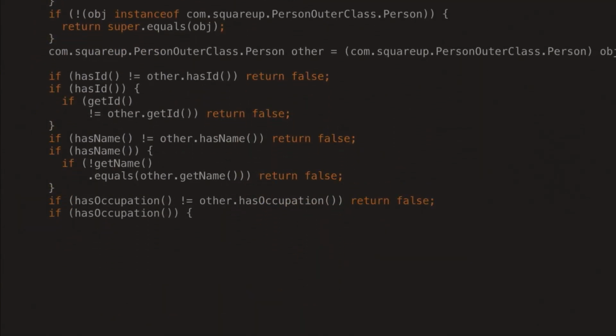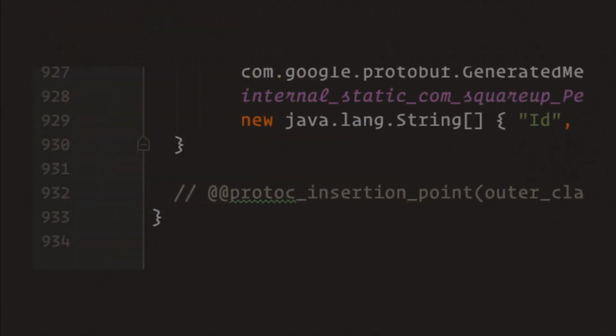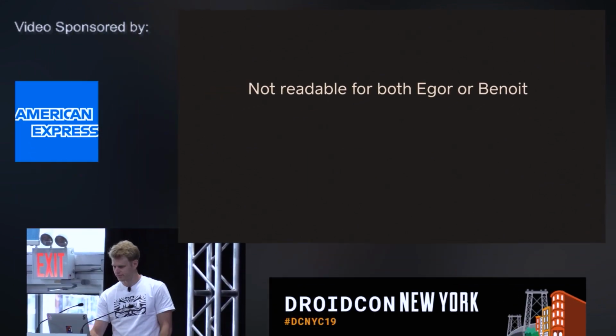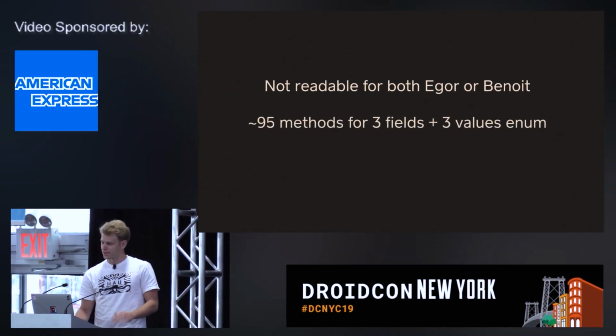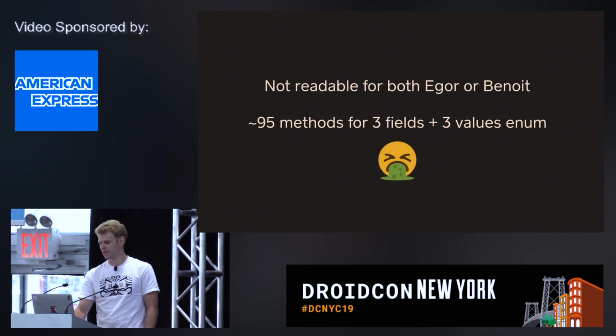When I copy-pasted the code, it was so long that Keynote said, OK, you stop, full size. And in the IDE, you can actually see that it's more than 900 lines for 3 fields, 3 enum values. That was crazy. So the code is not readable for either of us. I counted manually, I'm not sure, but it's more or less 95 methods for, again, 3 fields, 3 values. I think that's crazy. So that's why we don't use any of the Google tools for that.